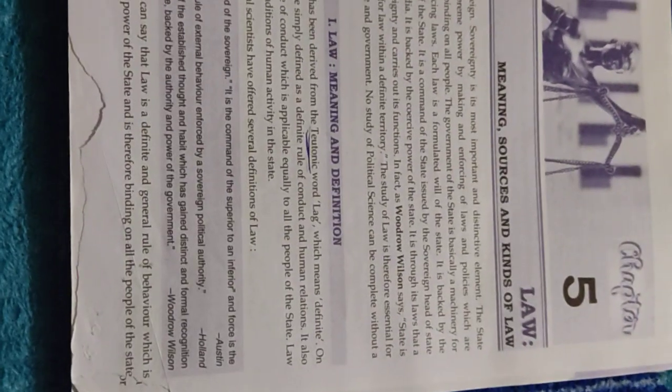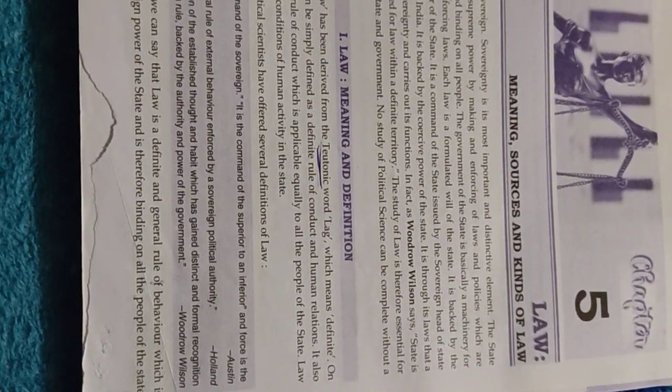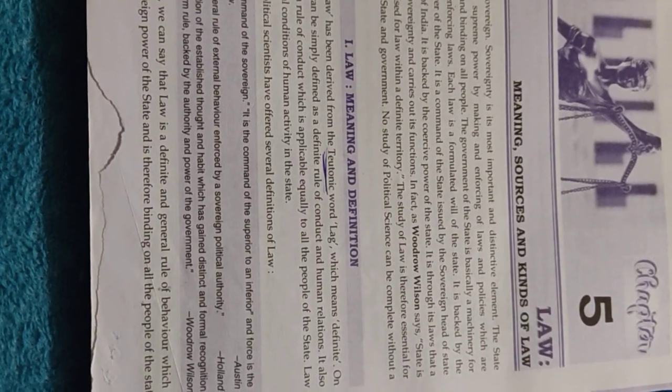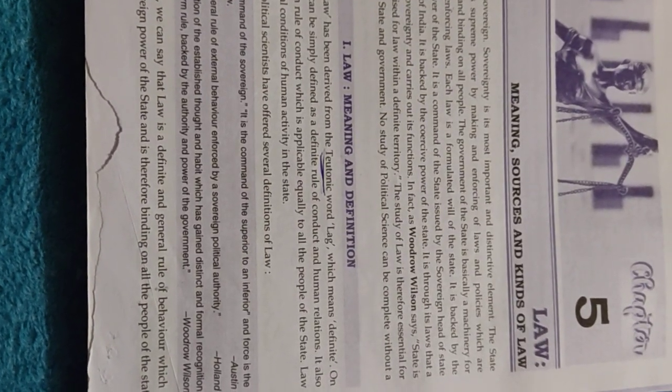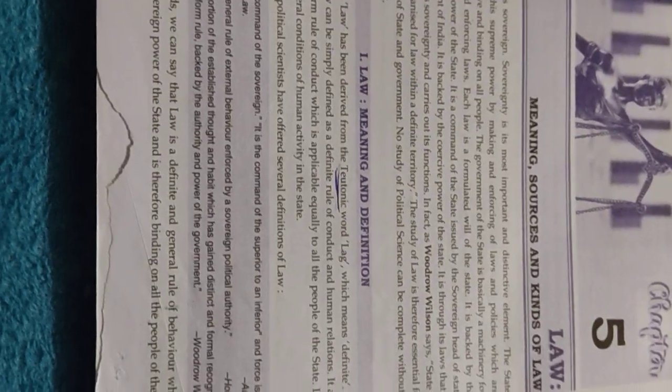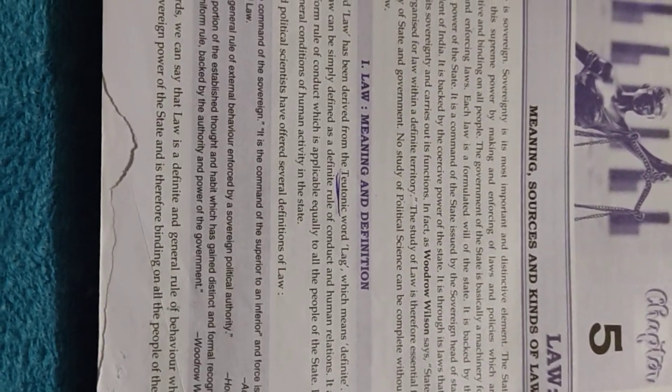Today we will start revising chapter number 5, law. In this chapter, we are to revise the meaning, sources, and kinds of law. Before starting this chapter, let's read about what law is.